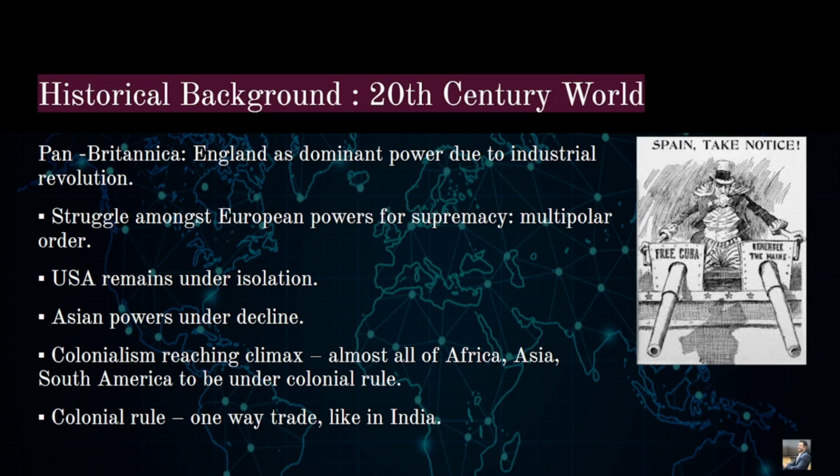During the time of Pax Britannica, America was under isolation. It was not so open as we see America today, very active in trade, commerce, defense, economy, technology, and etc. During the phase of Pax Britannica, when America got its independence, America chose to remain under isolation, right? They followed a policy known as Iron Curtain.